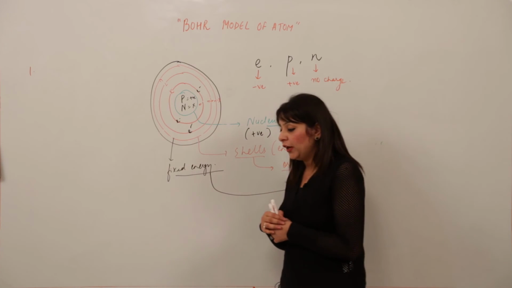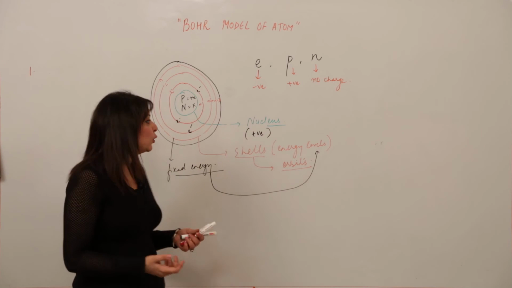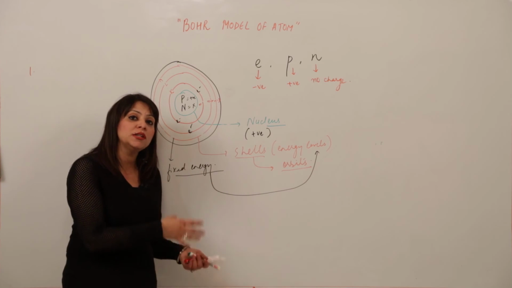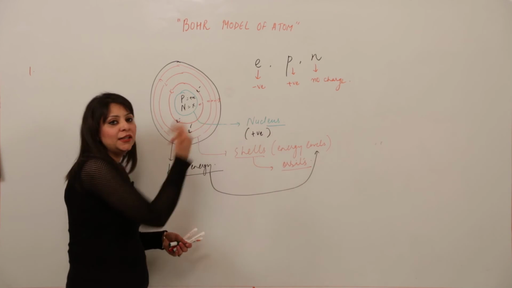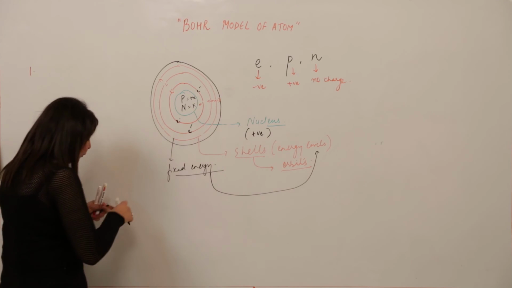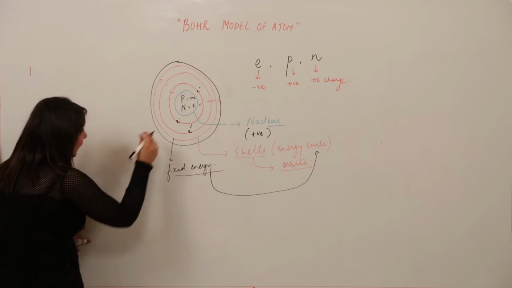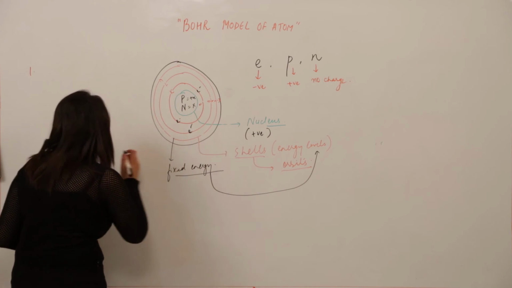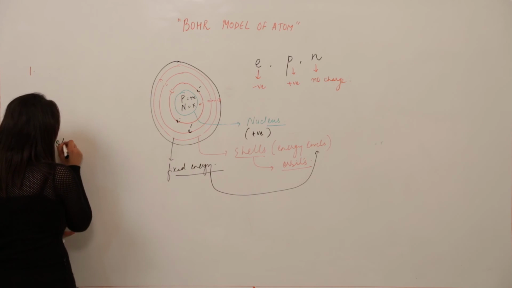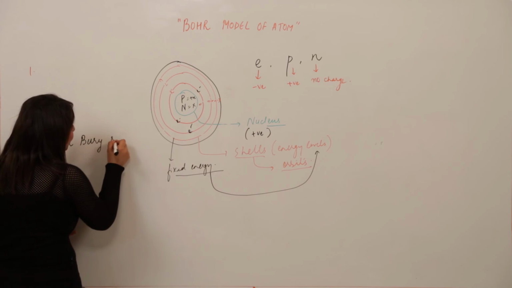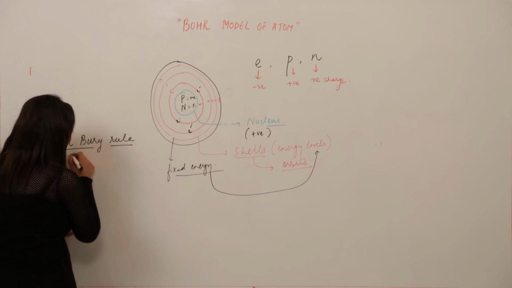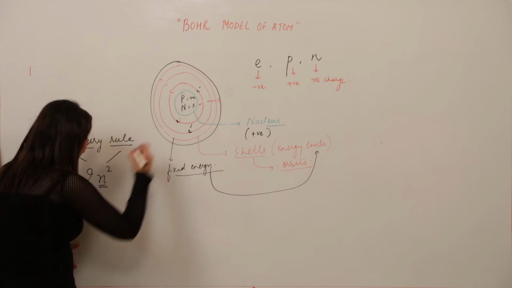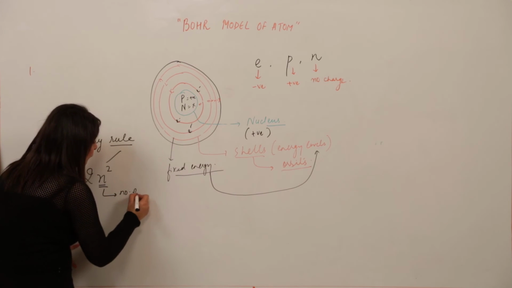Coming to the next point, it must be striking in our mind how many electrons we can put in the K shell, how many electrons can be there in the L shell, why can't we put all the electrons in a single shell, and what is the need of so many shells? So how did Bohr resolve it? He said that the electrons are present in the orbits, that's right, but the electrons are filled in the orbits by following the Bohr-Bury rule. What was that? It was 2n square, right? What is n? As I told you, n corresponds to the number of the shell.